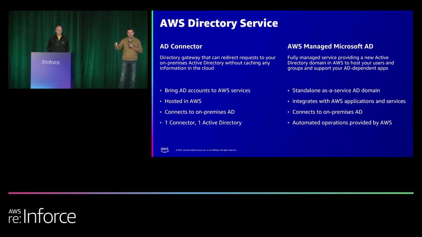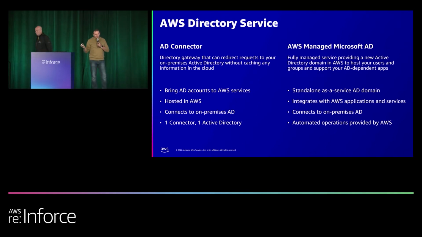The thing to remember here about AD Connector is, yes, it's hosted in AWS, and then it will need connectivity back to your on-premise or self-managed AD. So that'll be in the form of a service account and password, as well as network connectivity. And this is one connector to one Active Directory in one AWS account. So if you need to have connectivity in another account, you would then need to deploy another connector.